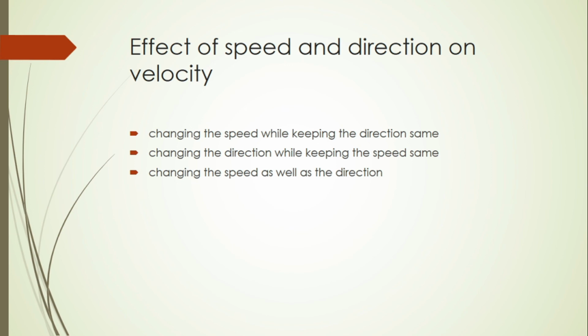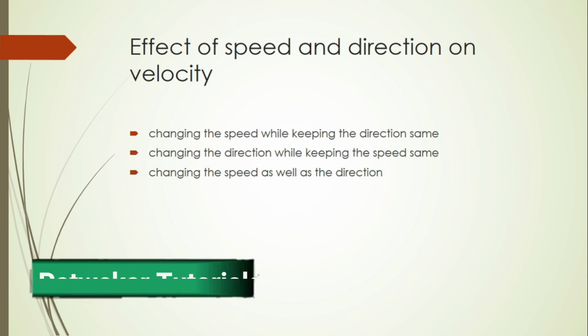If the direction is different, the velocity is going to change.